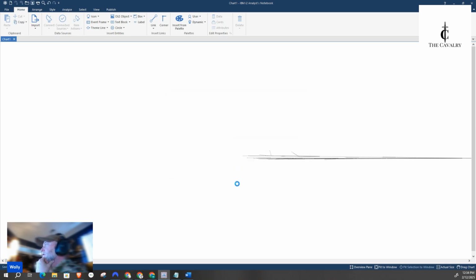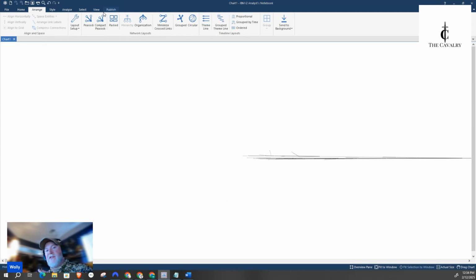I'm going to close this. This is just the left side of the chart, and I'm going to show you real quick how epic this is. What I'm doing is going to the top to a range. A range is basically the style of ontology that it's going to show for me. Right now it's linear, and it goes way, way, way across. I'm going to bring it into what's called peacock form. There are two types of peacock, normal peacock and compact peacock. Let's just start with normal peacock and watch it work.